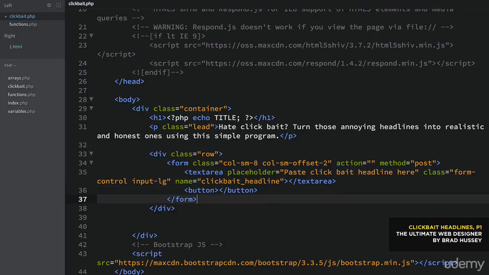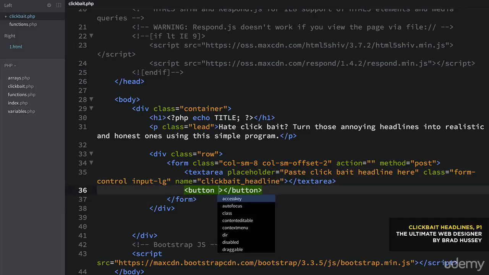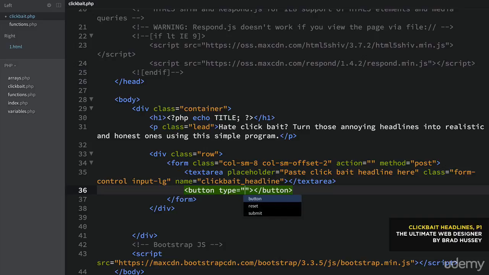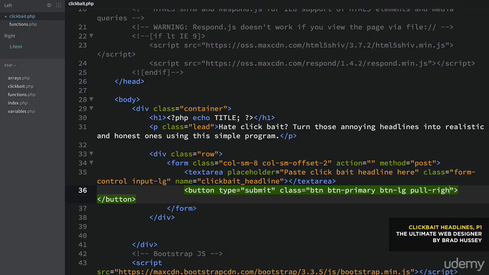All right, and now that we have our text area, all we need to do now is add a button, and that button is going to have a few attributes included here. It'll be type submit because it needs to be a submit button, and then class, we're going to say btn, btn-primary, btn-lg, and pull-right. All bootstrap classes, makes it a button, primary color, a large one, and it will float it right. All just built right in.